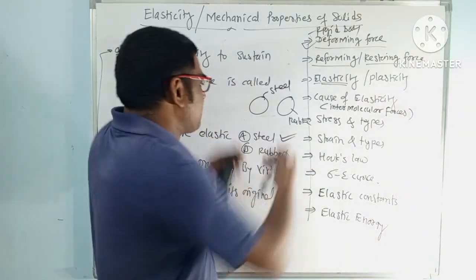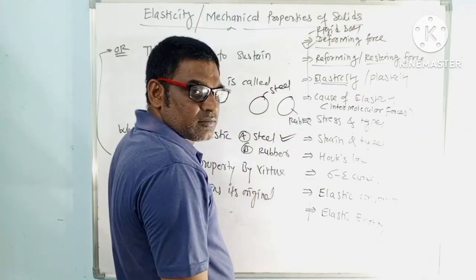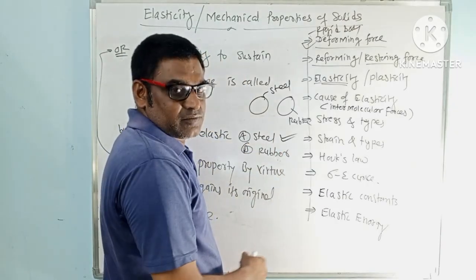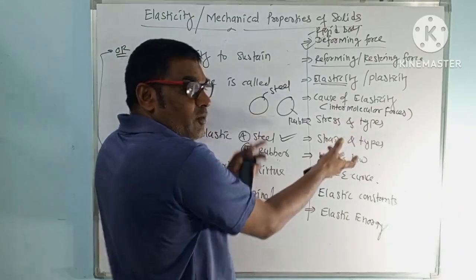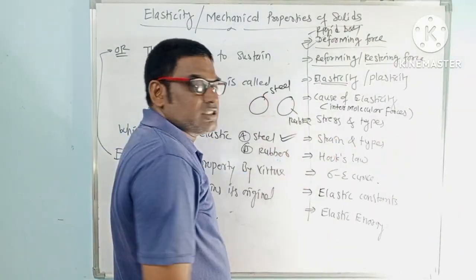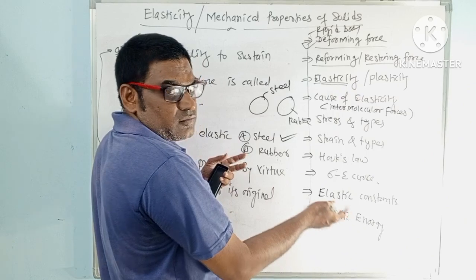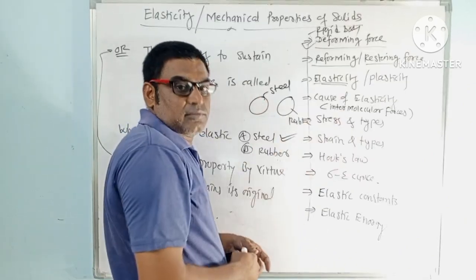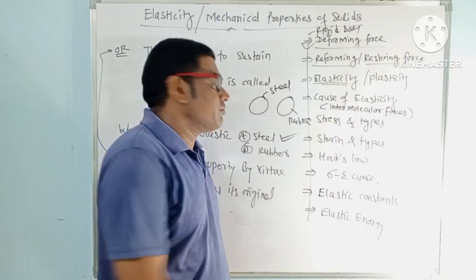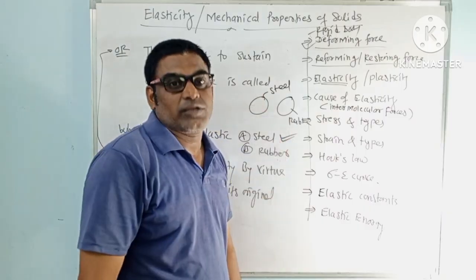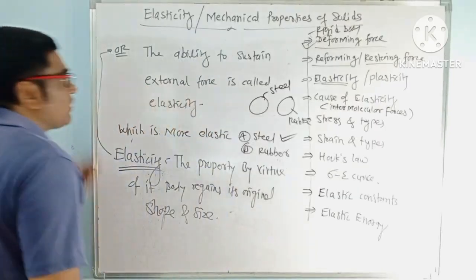Suppose a 10 Newton load is applied on this side, what will happen? It will get elongated, but not that much. After removal of the force, it will regain its original shape. You increase the force, this may break, but this will not break. To break this, much more extra force is required. So this steel is more elastic. I hope you understand.